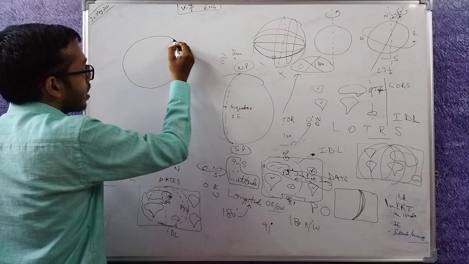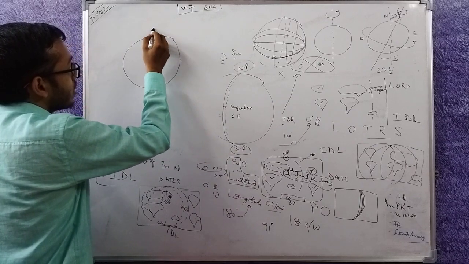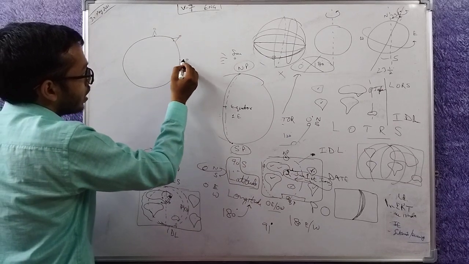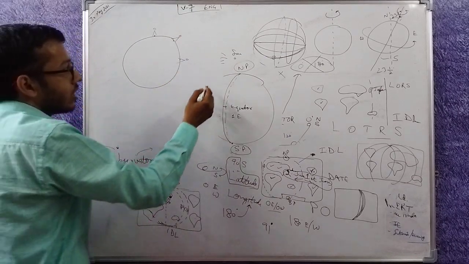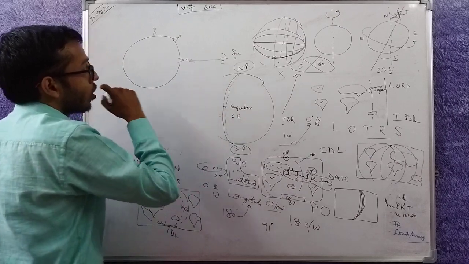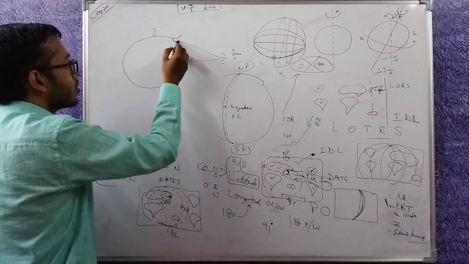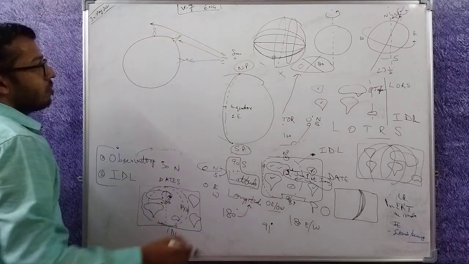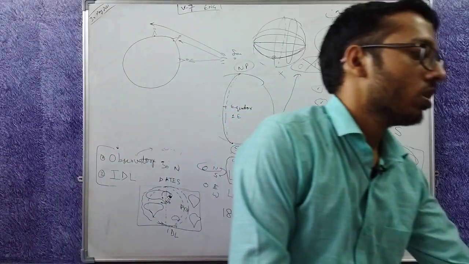This point is far, this point is the farthest. If a person is located here, here the sunlight will hit directly and will heat up a lot. Here it will reach a little tilted. Here it will barely reach the person. How?